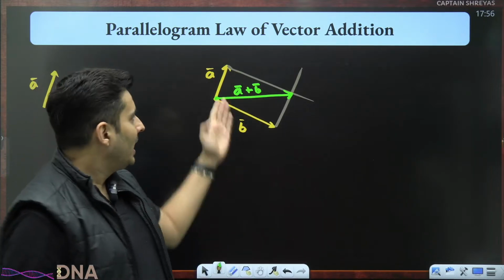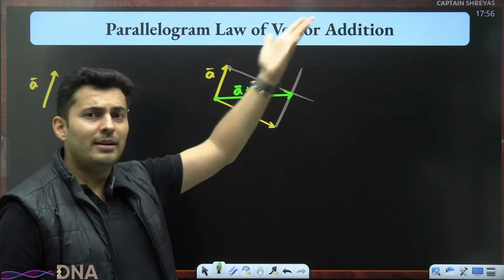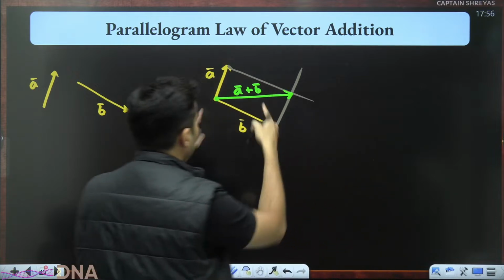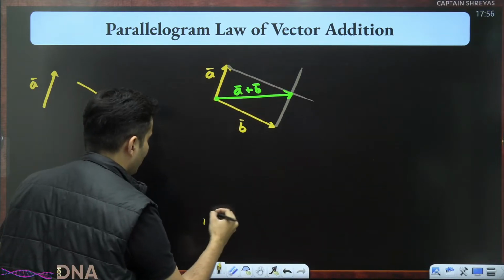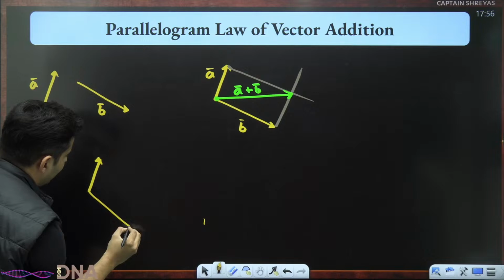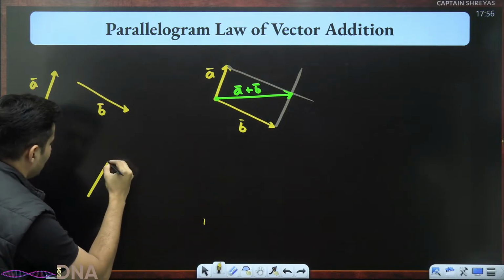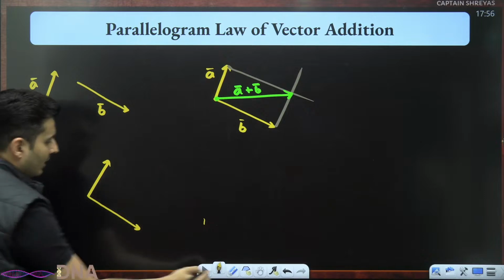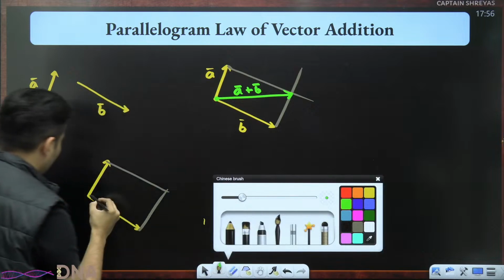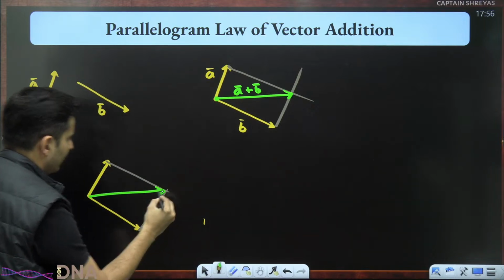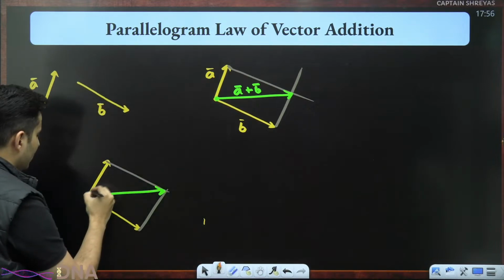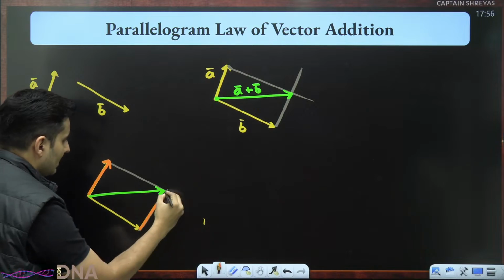So now you might be wondering, sir, is this way different from triangle law? The answer is no. How? Think about it. In parallelogram law, what you just did, you took A vector here, you took B vector here, and then you constructed a nice, beautiful parallelogram, right? And then you saw this was the resultant. Notice how this particular vector can easily be slid over here.